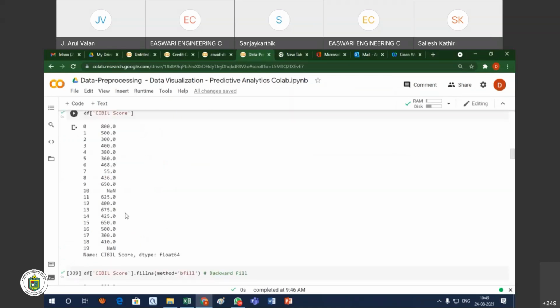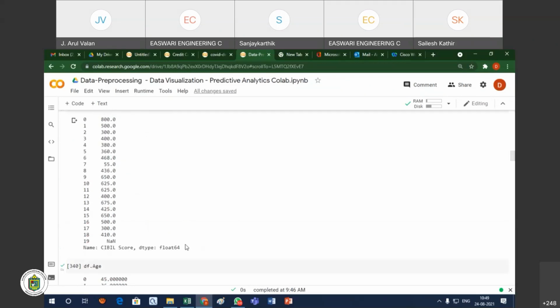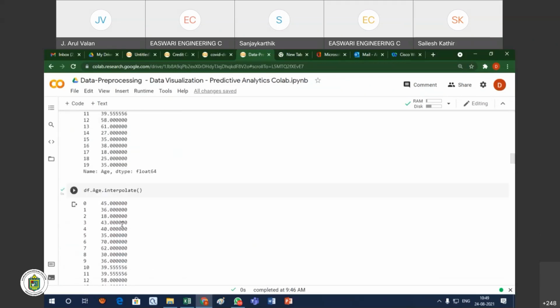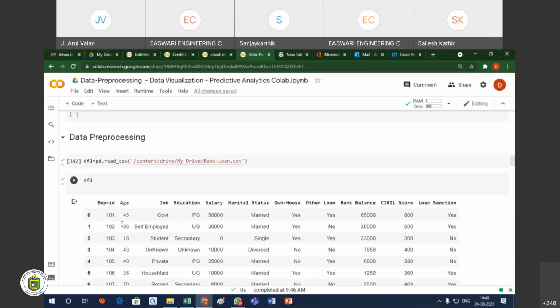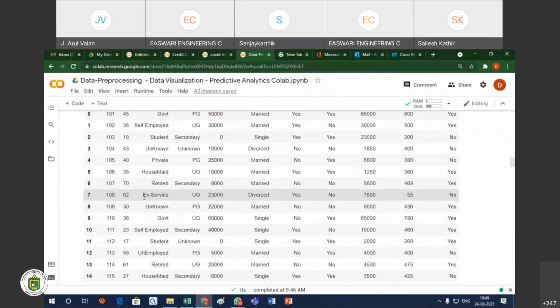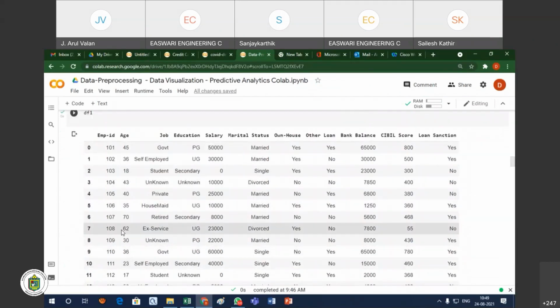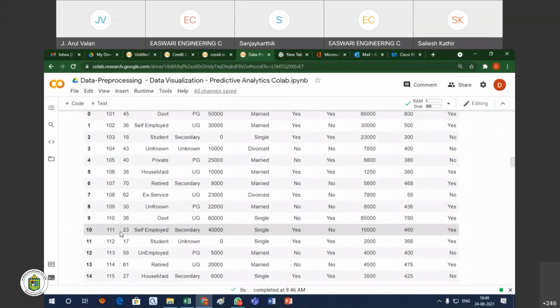So this is the CIBIL score. In the CIBIL score also we had some null values, because I didn't apply inplace=True. For the CIBIL score also I am using the backward fill. Now whatever things were there, we have filled. So now you see, this is my data. After the pre-processing, there is no null value. All the values are filled.